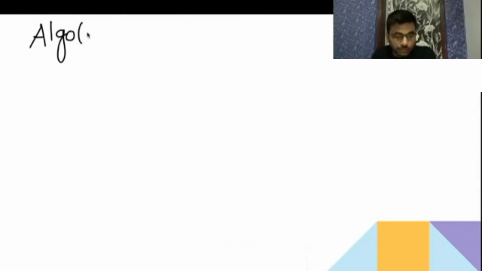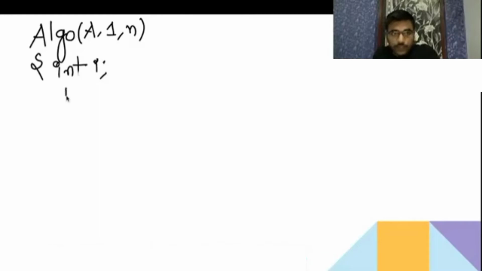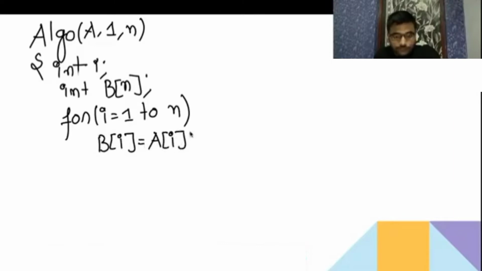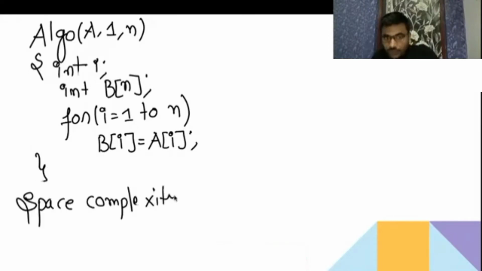Algo A1(A, n): int i; int B[n]. Now it's an array of size n. For i equal to 1 to n, B[i] is equal to A[i]. Done. Now what is going to be the space complexity of that?